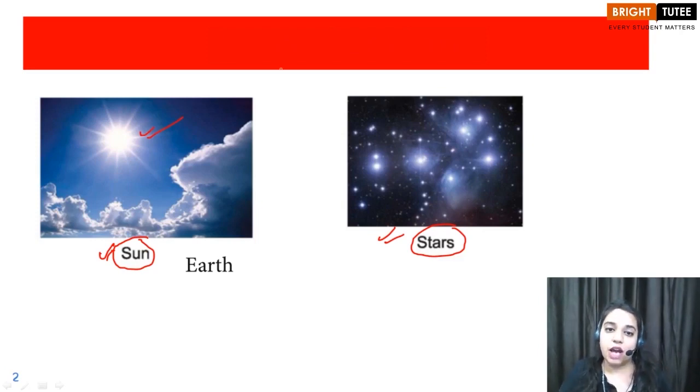Whereas the other stars that we observe at night time are far away from the surface of earth, and that is why we see them as point-sized objects, right children? And also these stars are twinkling. You can always observe the stars twinkling. Okay, so let us now move ahead.